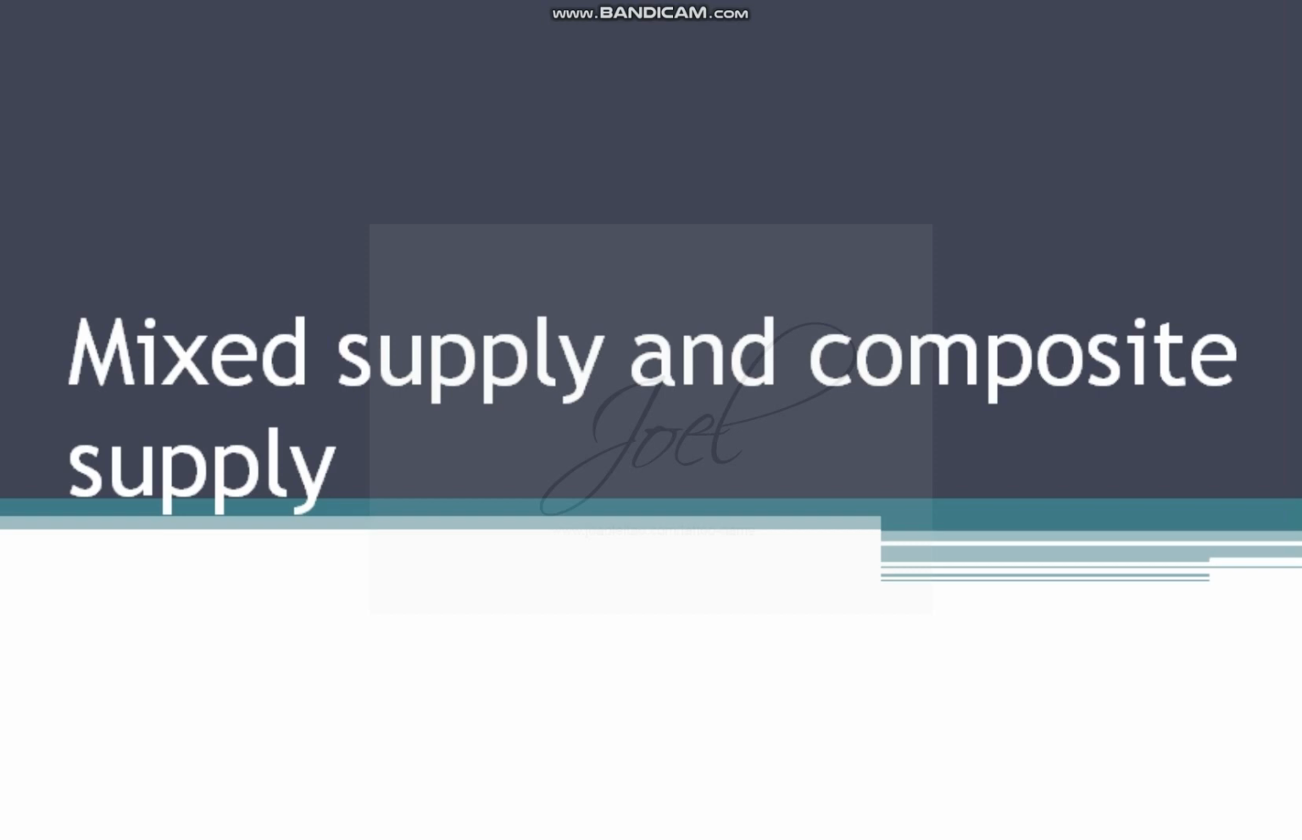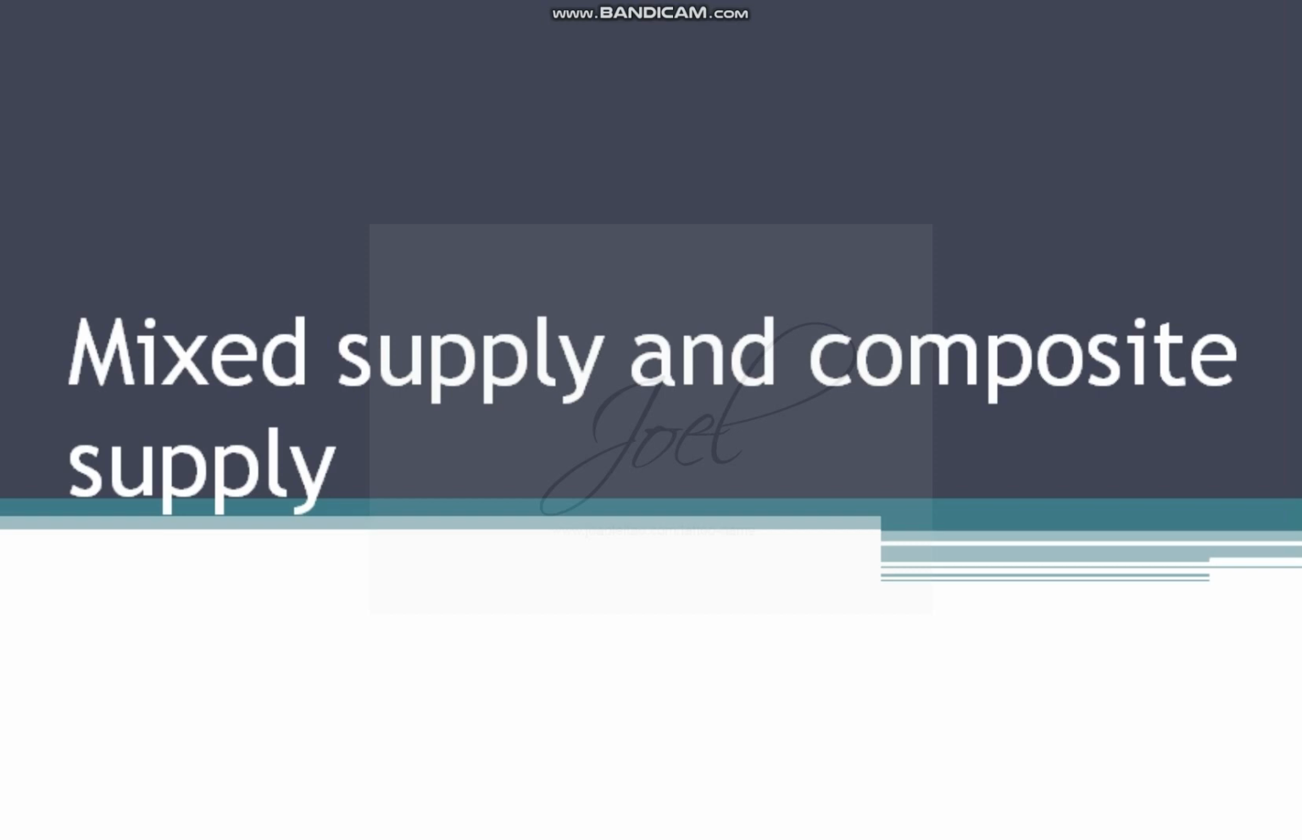Now there are different types of supplies. Here we are considering them based on the combination of the goods. There are mainly three types of supplies: composite supply, mixed supply, and one more is continuous supply. Now we'll see what this concept of composite supply is.